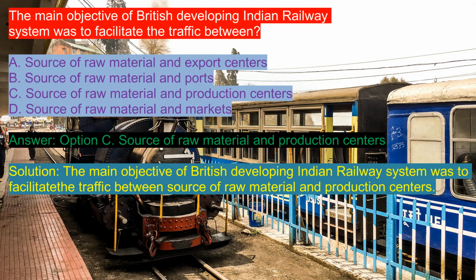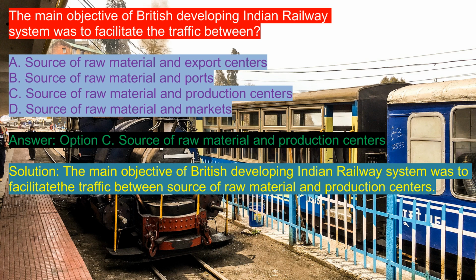4. The main objective of the British in developing the Indian railway system was to facilitate the traffic between A. Source of raw material and export centers. B. Source of raw material and ports. C. Source of raw material and production centers. D. Source of raw material and markets. Answer: Option C. Source of raw material and production centers.